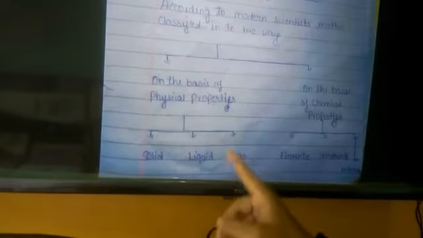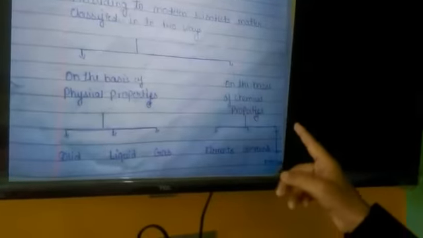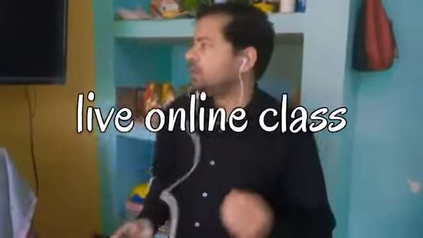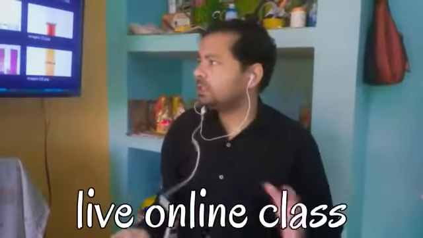Now we are going to discuss that matter is divided into 2 categories on the basis of physical properties and chemical properties. According to modern scientists, on the basis of physical properties, matter is divided into solid, liquid and gas. On the basis of chemical properties, it is divided into 3 parts: element, compound and mixture. In this chapter, we will discuss the division of matter on the basis of its physical properties, meaning the state of solid, the state of liquid and the state of gas.